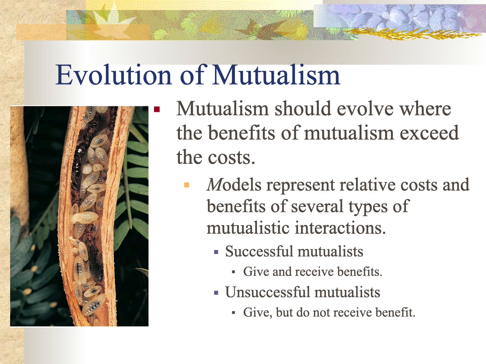Mutualism is a partnership between different species. These partnerships evolve where mutualism can benefit both species at very little cost. Successful mutualists give benefits and receive benefits. Here I have a picture of a hollow thorn in an acacia tree that serves as a nest site for ants.